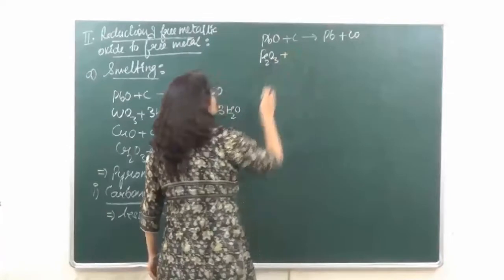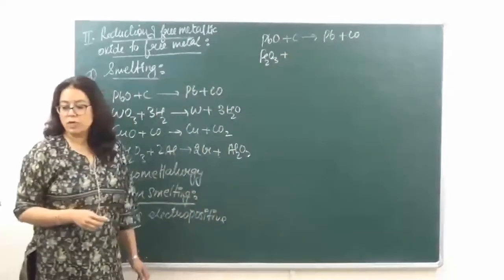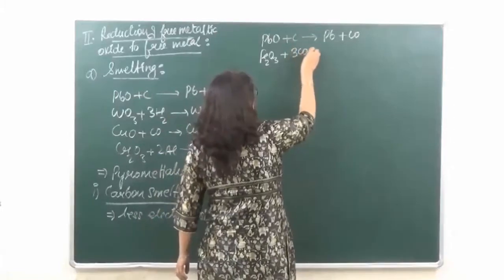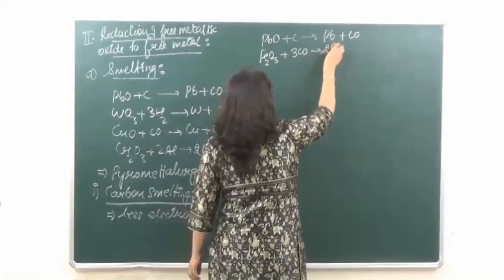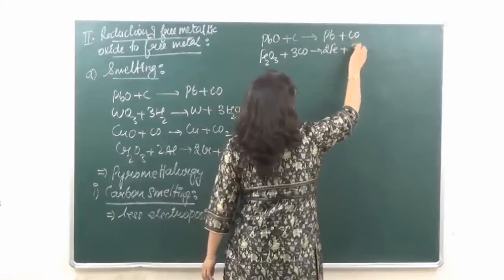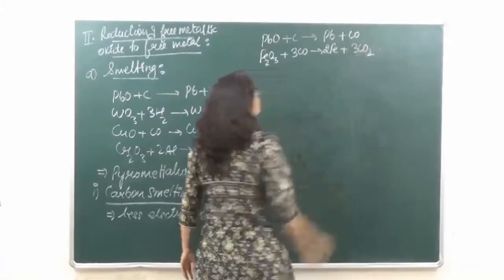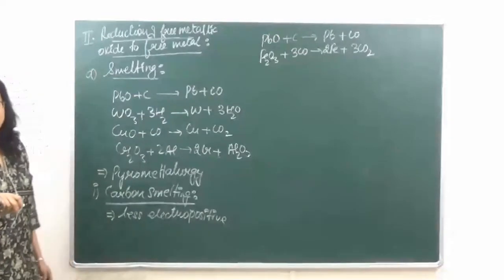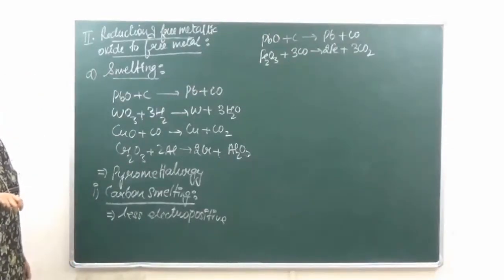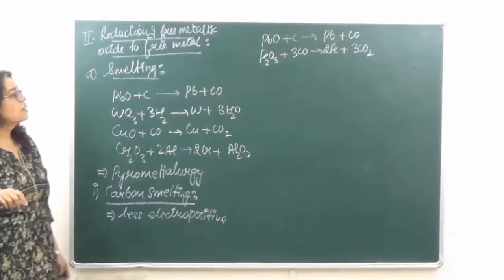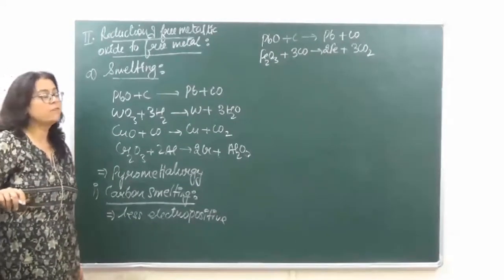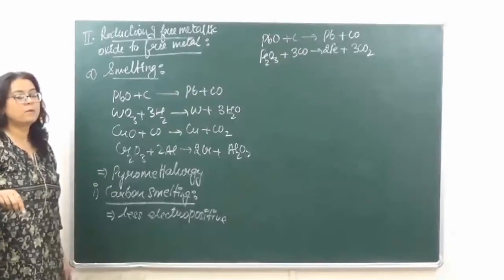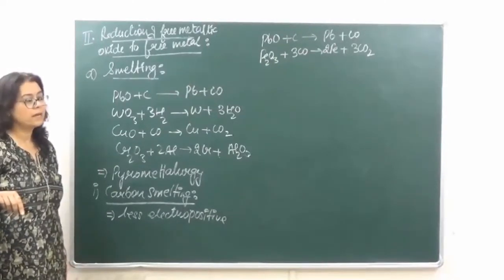And if we are reacting Fe2O3 with carbon monoxide, we are going to get Fe plus carbon dioxide. So less electropositive metals, they can be converted into their free native or free metal state by reducing them with carbon monoxide or reducing them with carbon.